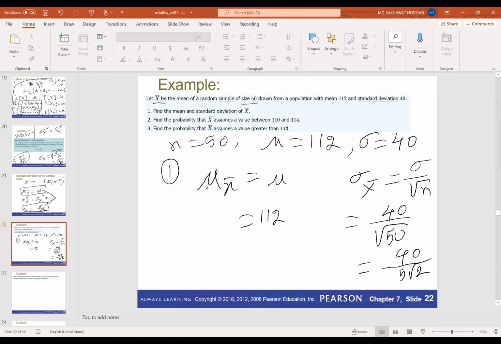In part 2, find the probability that x bar assumes a value between 100 and 40. I'll discuss these two later, because before solving these two problems I need to also talk about the distribution of x bar. Otherwise, you will not understand these two parts.